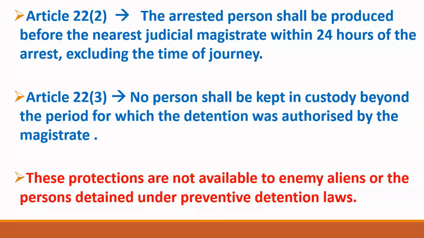It is the duty of the policeman to produce the person before the nearest magistrate within 24 hours of arrest, and in these 24 hours the time consumed in bringing that person from his home to the police station will not be counted.